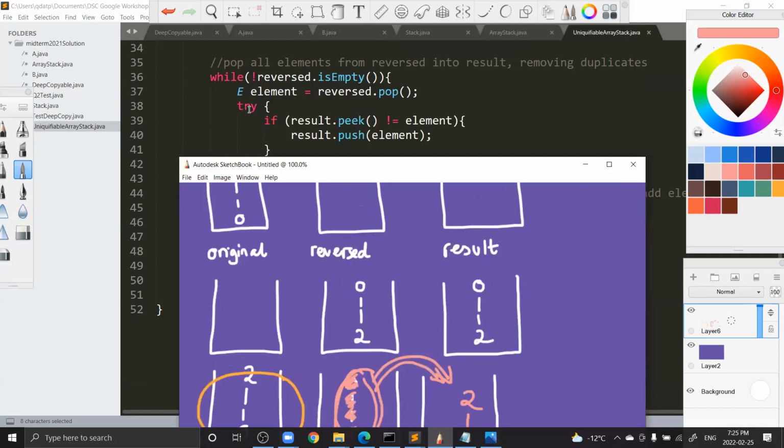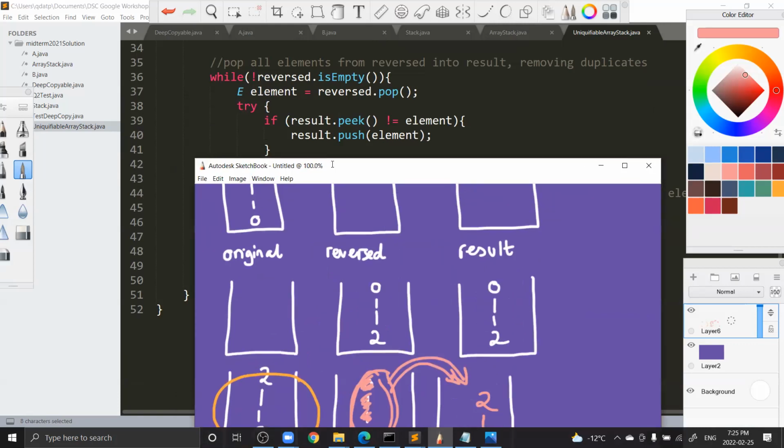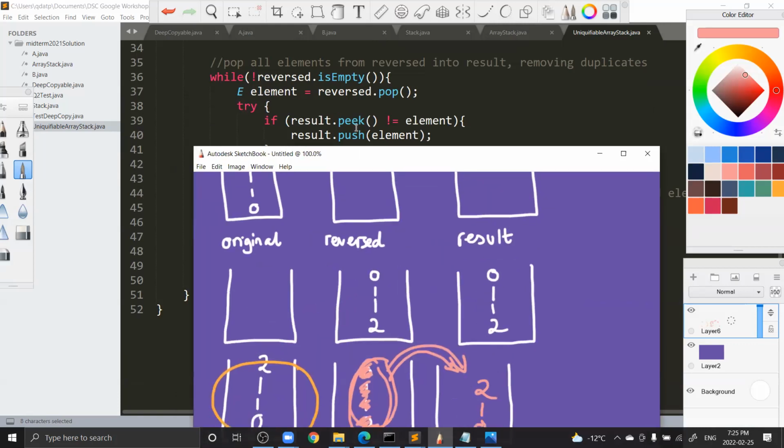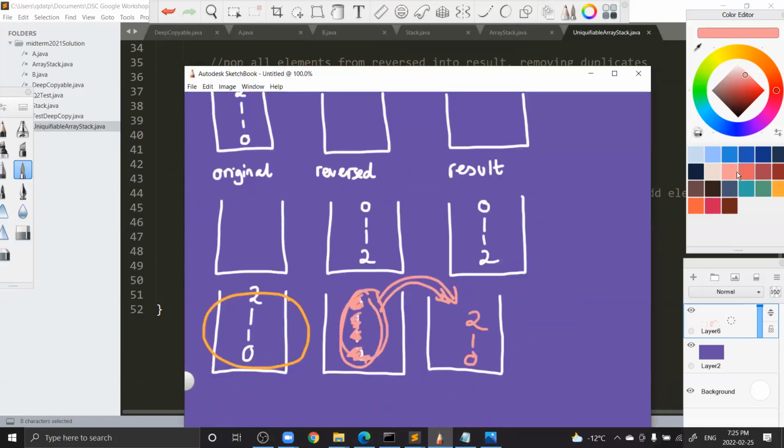And then here we have the try statement. When you try something and you're afraid that it might throw an error, just use a try and catch method. So if the result peek is not equal to the element, basically what that means is, let's say we pop number 2, right? We pop it and then we put it into here. And if we peek this one and the number 2 is already there, then we do nothing.